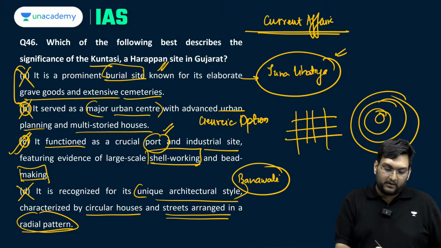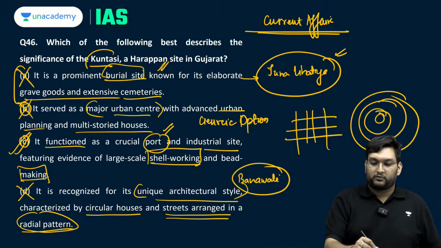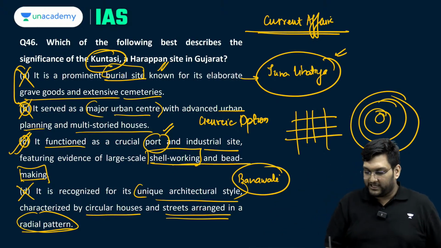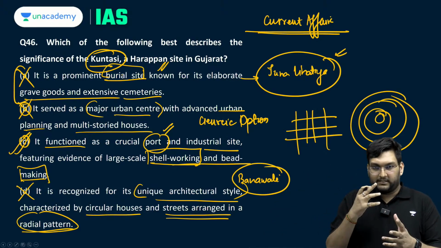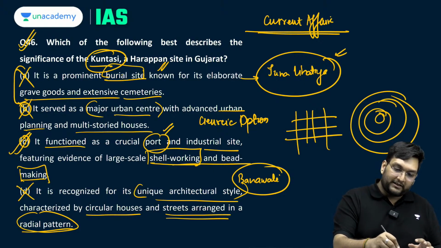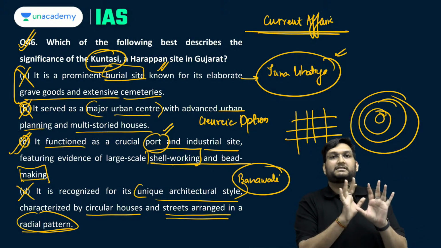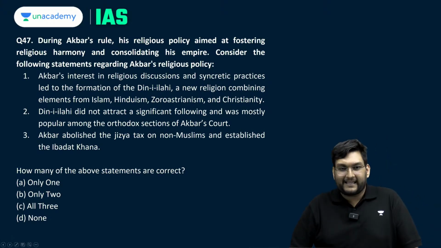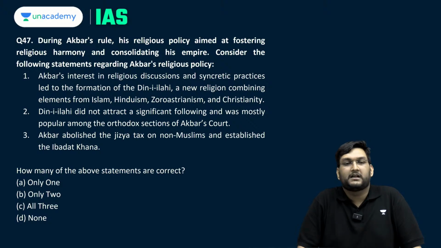If you don't know that, either you should know that Kuntasi is nothing but a very important port with shell and bead working. So either way, this is again a moderately difficult question but something you should know generally. Okay. This is again easy if you know Akbar and Akbar's religious policy, very easy. These type of questions in medieval India are a throwaway, so you should be able to do these questions.